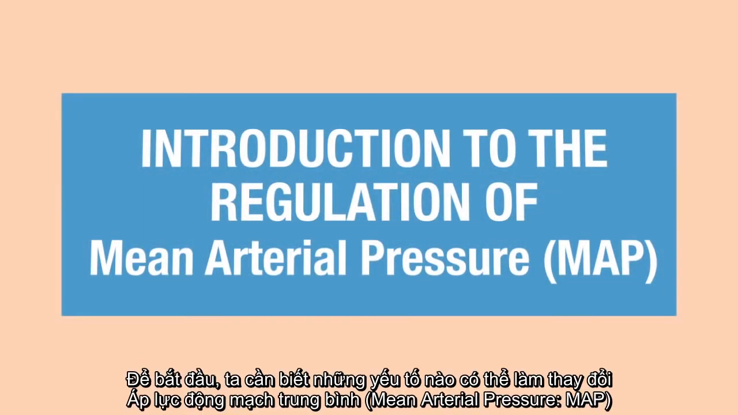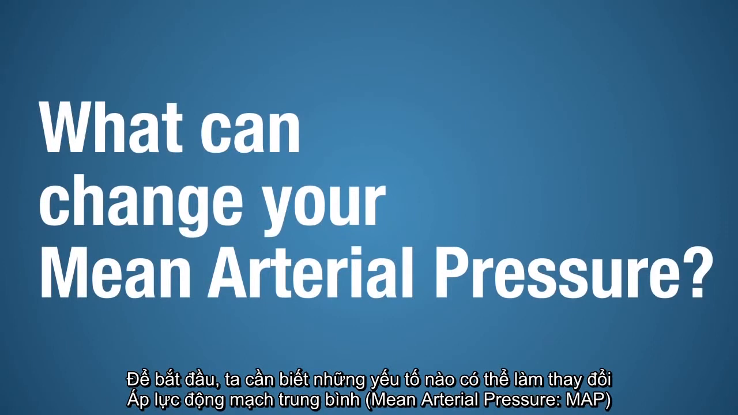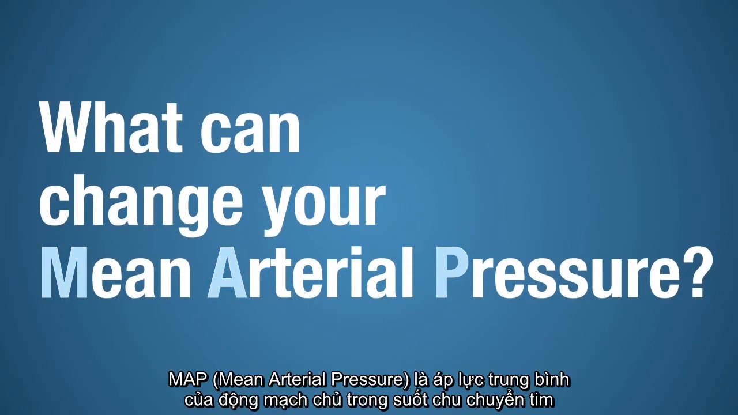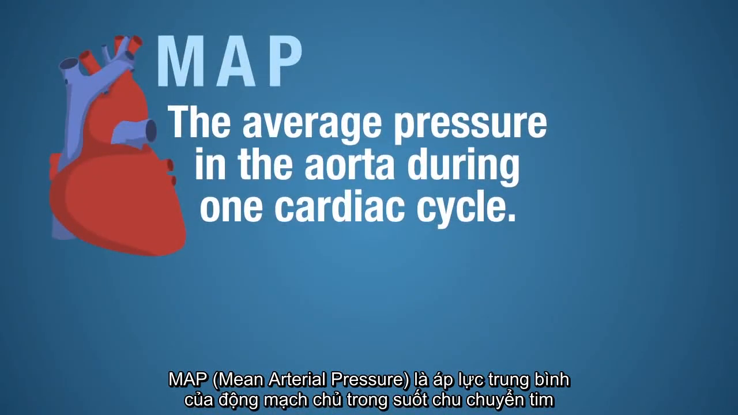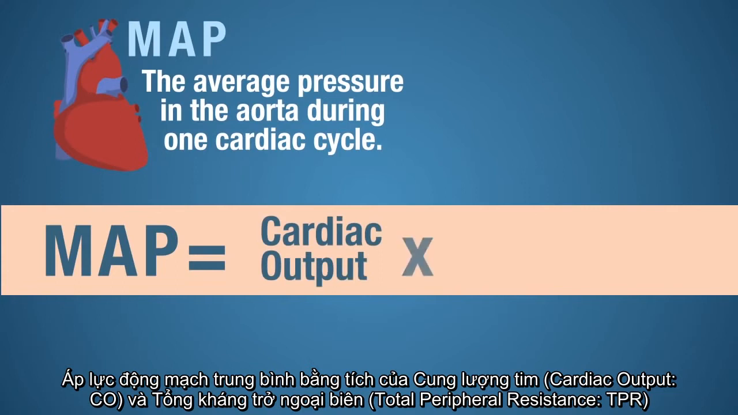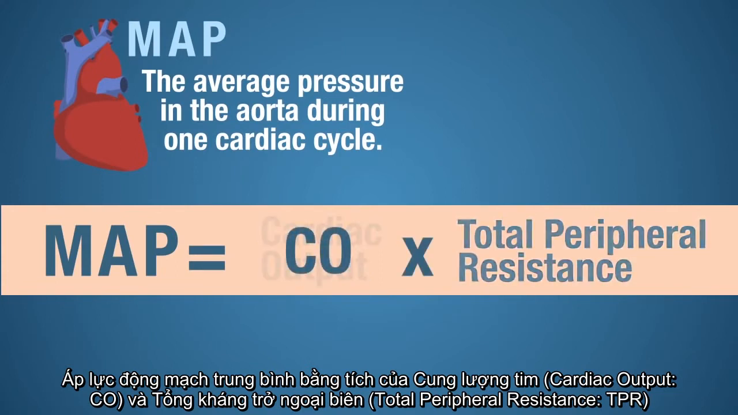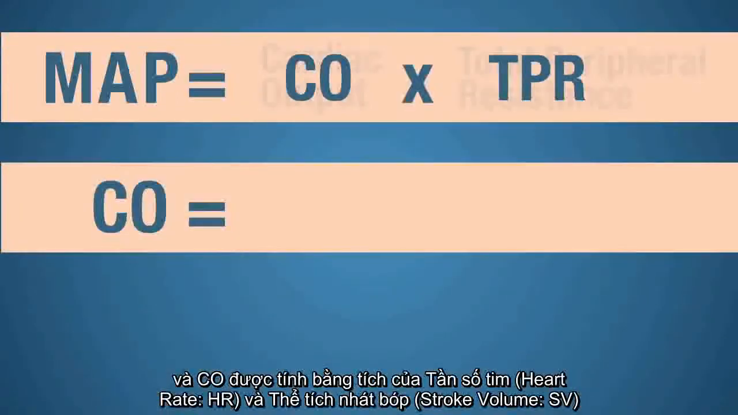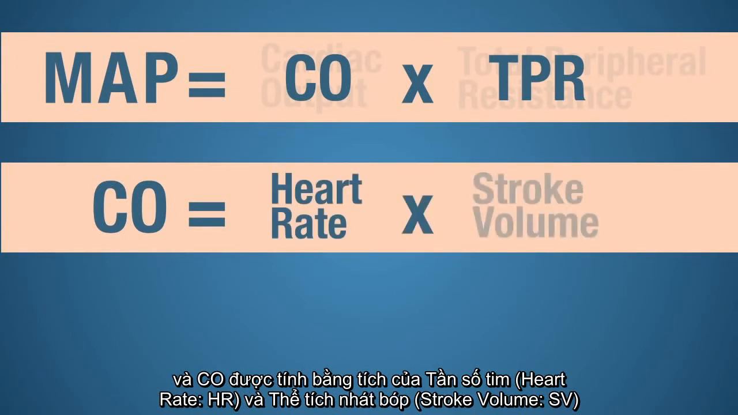So to begin, we want to think about what can change your mean arterial pressure. MAP is the average pressure in the aorta during one cardiac cycle. Remember what MAP is equal to. It's equal to cardiac output times total peripheral resistance, TPR. And cardiac output is equal to heart rate times stroke volume.